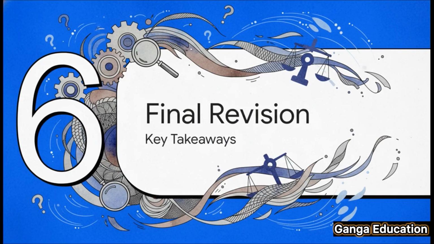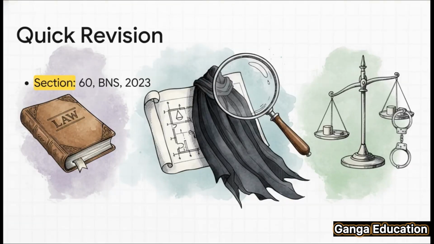All right, we've covered a lot of ground. Let's do a quick final revision to lock in all the key points. So let's recap the 3 main takeaways. First, we're talking about Section 60 of the BNS 2023. Second, its core concept is simple. Intentionally hiding a criminal plan is a punishable offense. And third, for your Judiciary and APO exams, this is a high-yield topic that you absolutely cannot afford to miss.